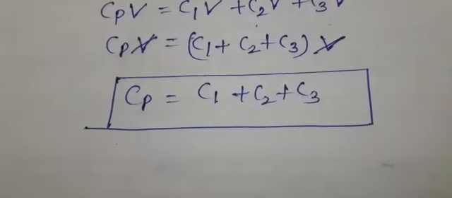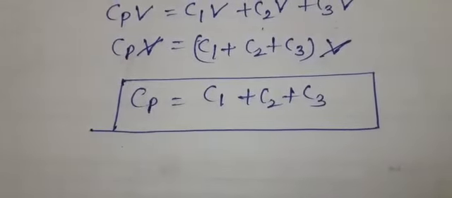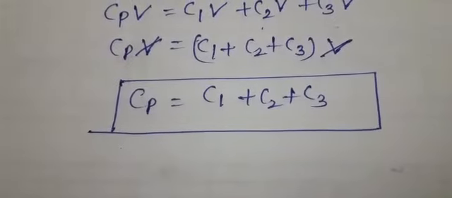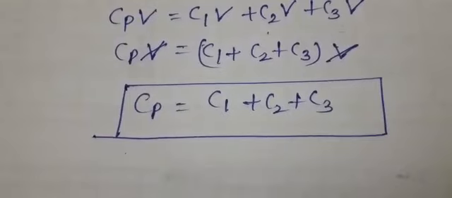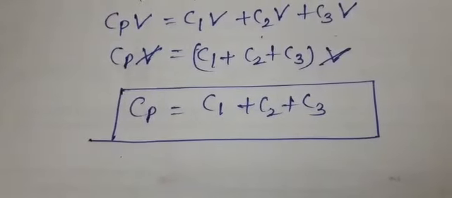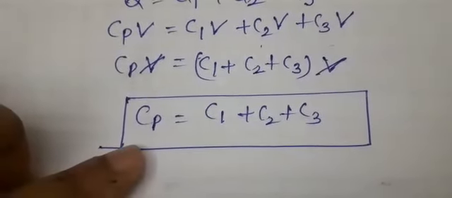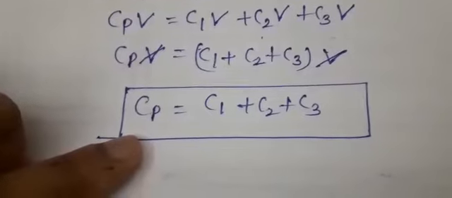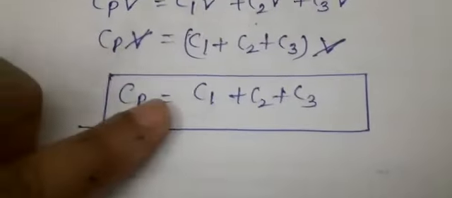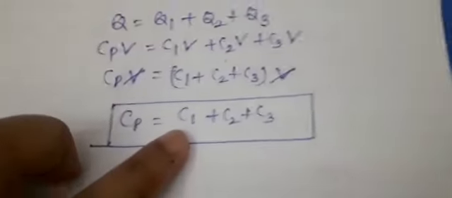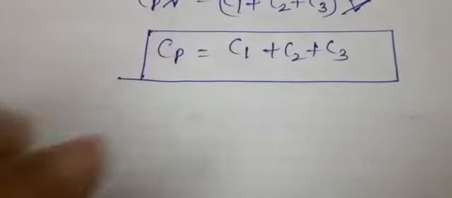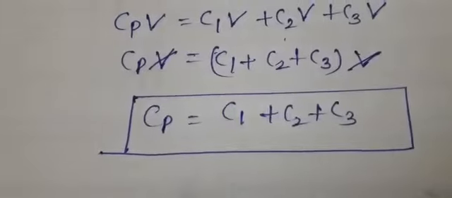So there can be one confusion. You studied the concept of combination of resistances in class 10th. Here the results are entirely opposite. In parallel combination of capacitors it is a sum, whereas in a combination of resistors, in series combination, the same result was R1 plus R2 plus R3. That means the results are just reverse.